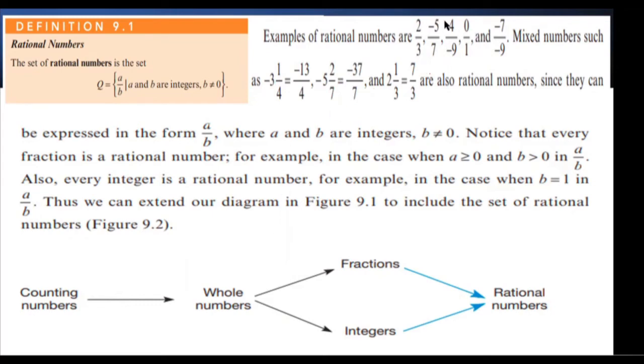Okay, so ito yung mga example natin ng rational numbers. Sama-sama na yan. So meron tayong integers, meron tayong fractions. So pag pinagsama, pwedeng maka-encounter ng negative. At ang 0, gaya ng definition natin kanina, ang 0 is also called a rational number, kasi we can express 0 as 0 over 1, 0 over 3, 0 over 5, and so on. So sa lahat ng yun, ang sagot pa rin nun ay 0.